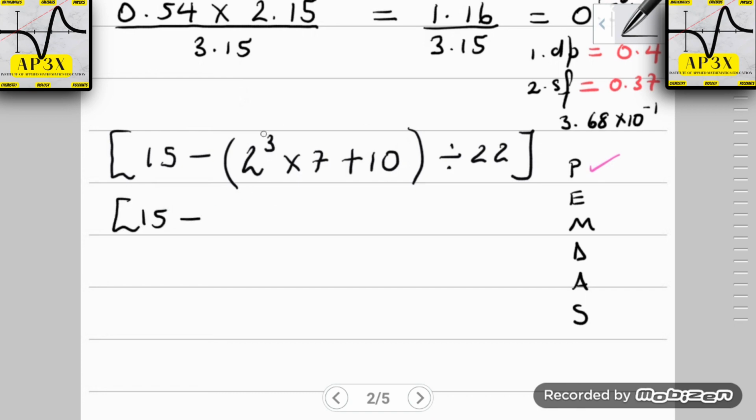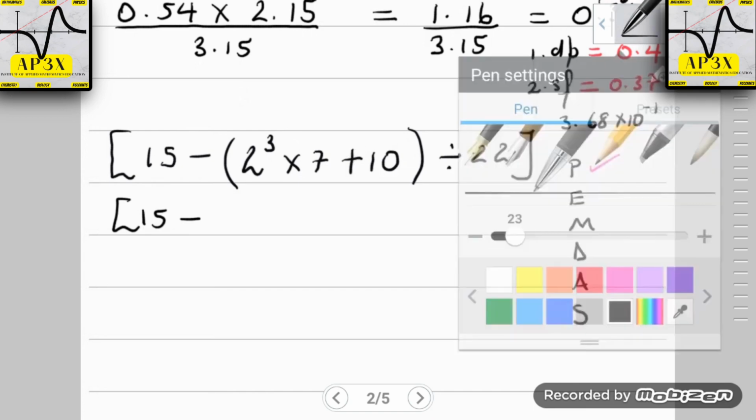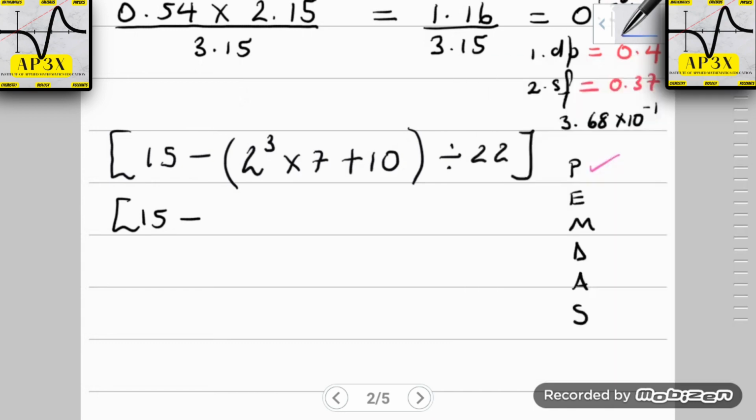Subtract. I'm going to be working out what is inside here. Now, even though we're working out what is inside the bracket, it really does matter what we do first. Inside the bracket we have exponent, multiplication, addition. So let's use a different color ink. According to PEMDAS, even though we're in the bracket, exponent comes first, then multiplication comes next, then addition comes last.